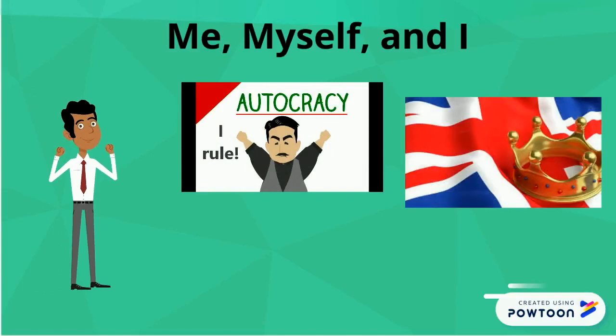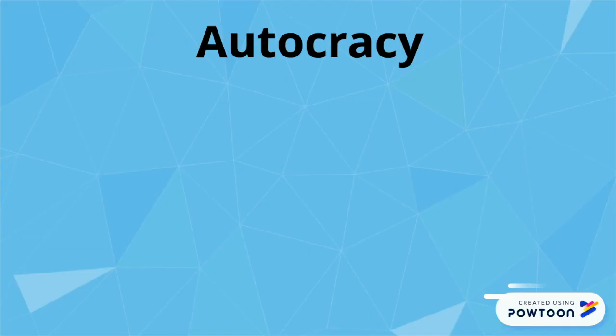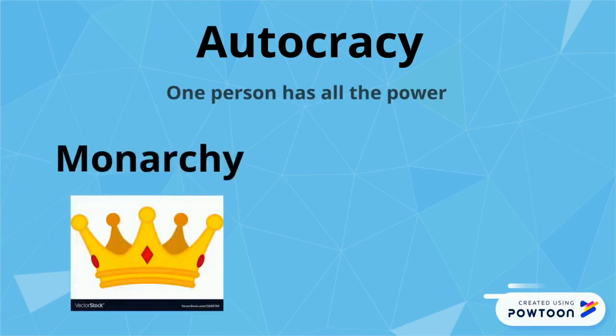Autocracy, monarchy, and dictatorship. Well, first, there's an autocracy, which is a government in which one person has all the power. There are two main types of autocracies, monarchy and dictatorship.